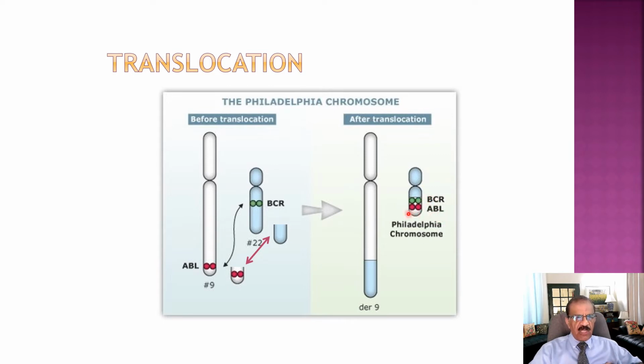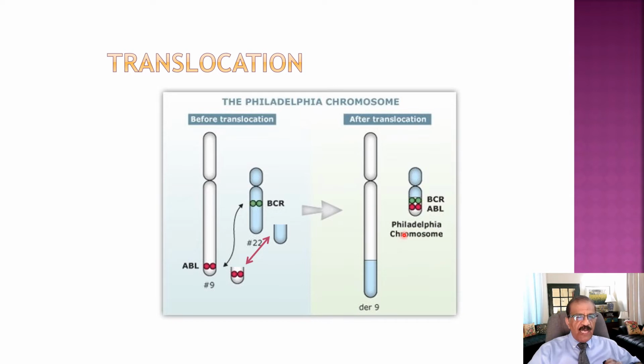Since this is attached to the BCR region, this gene is called BCR-ABL. Now this BCR-ABL gene is an oncogene, and this new chromosome, which is shorter than the actual chromosome number 9, is called the Philadelphia chromosome. Why do we call it the Philadelphia chromosome? Because it was first described in the American city of Philadelphia.